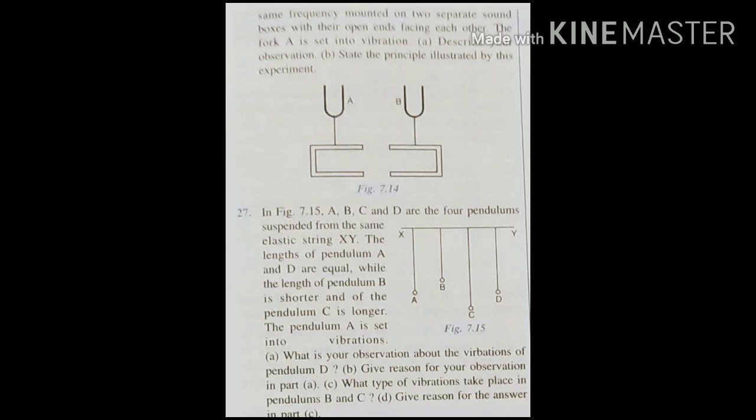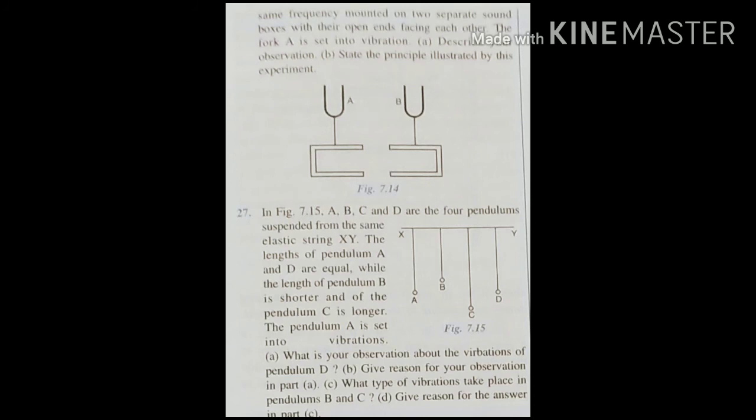So the principle is resonance. The principle is resonance. Answer B will be resonance. And in question A, after a few seconds, tuning fork B also will start vibrating. Because of the resonance, the natural frequency of B matches with the forced vibration of A, and hence resonance occurs, and B will also start vibrating after a few seconds.